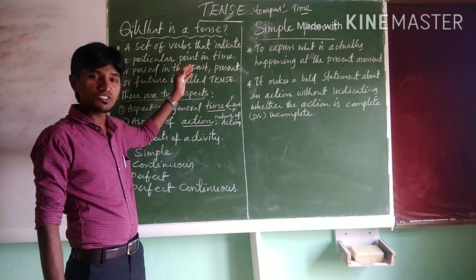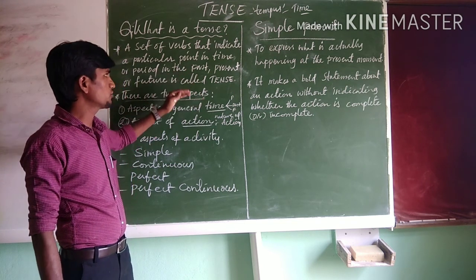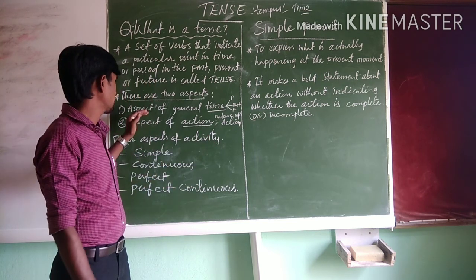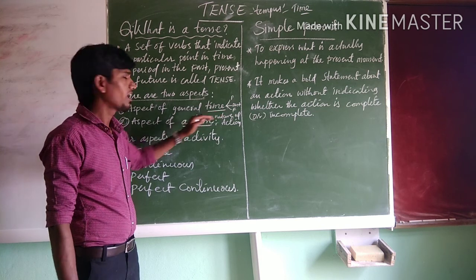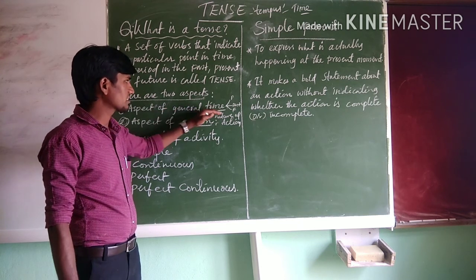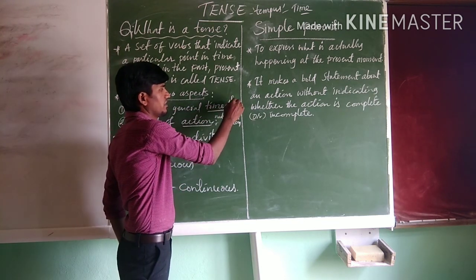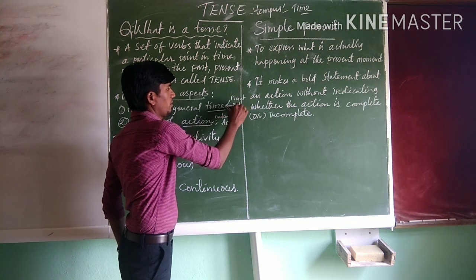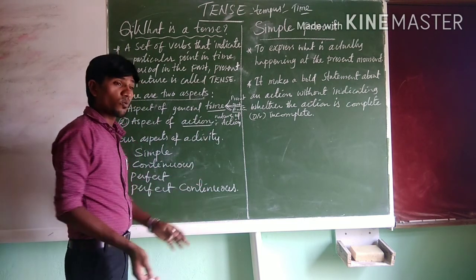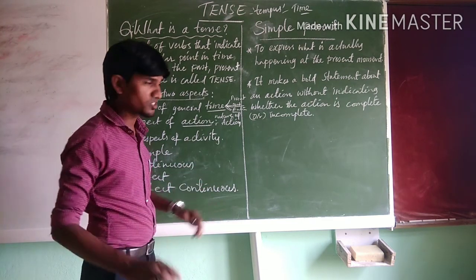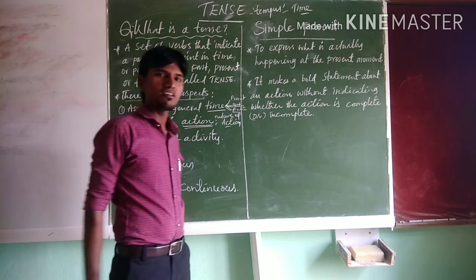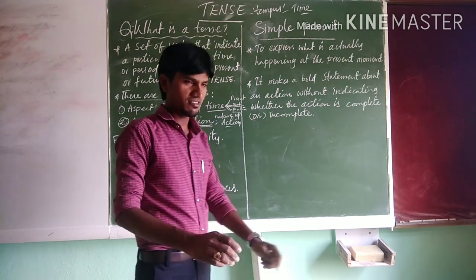So tense is a set of verbs which express an action in the past, present or future. So my dear students, when we speak about tenses, we need to speak about two aspects. Tense refers to the aspect of general time and the aspect of action. Tense refers to the general time, meaning whether the statement is made in the present, past or future. And the aspect of action is the nature of the action we speak of. So students, there are mainly three tenses.